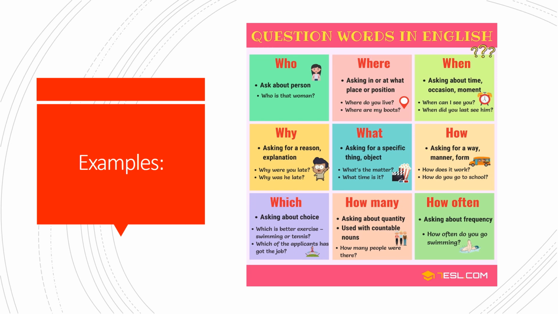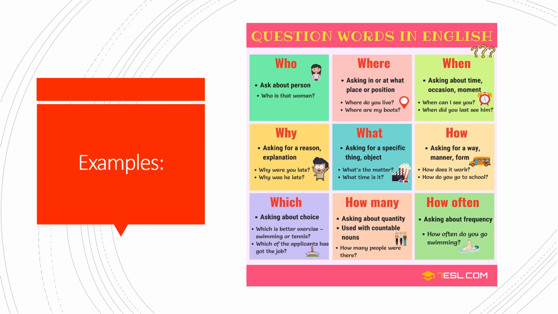What is used to ask about specific thing or object. What's the matter? What time is it? How is used to ask about a way, manner, form. How does it work? How do you go to school? Which is used to ask about choice. Which is better exercise, swimming or tennis? Which of the applicants has got the job?